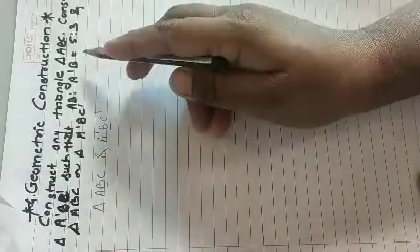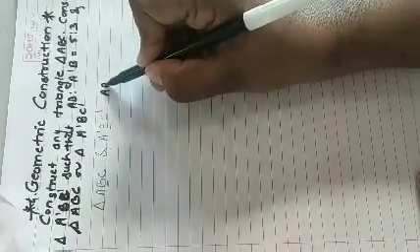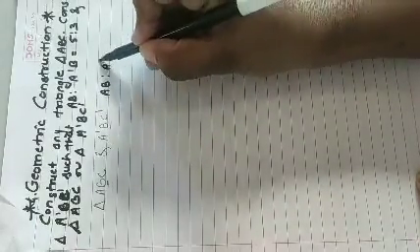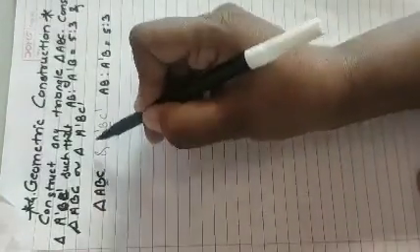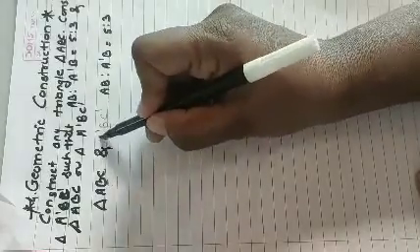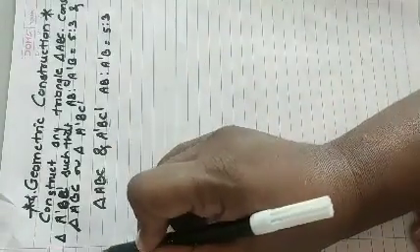One more thing is given here, that AB is to A dash B is equal to 5:3. From this information you will notice which triangle is bigger and which is smaller.